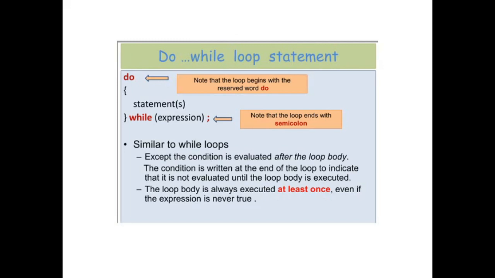It is similar to the while loop which we have discussed previously, except the condition is evaluated after the loop body. In a do while loop the condition is evaluated after the loop body, but as far as the while loop is concerned, the condition is evaluated at the beginning, before entering the loop. This is the main difference.